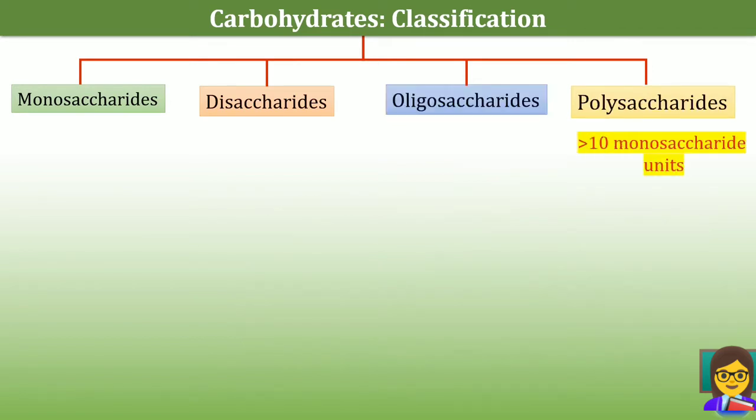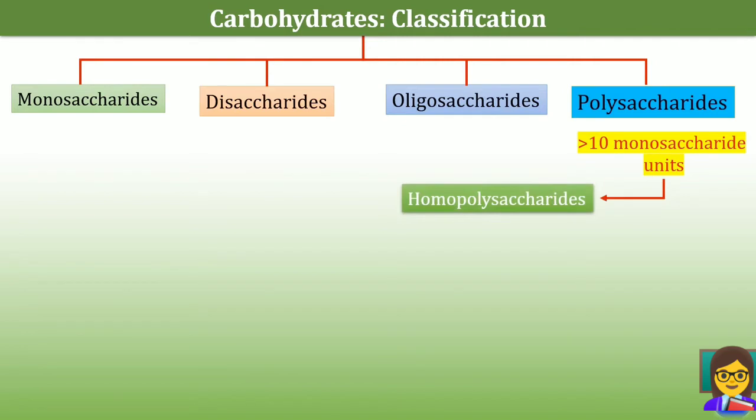Coming to the polysaccharides, they contain more than 10 monosaccharide units. These polysaccharides are also called glycans or complex carbohydrates. They have high molecular weight and are sparingly soluble in water. They are not sweet in taste and do not exhibit any properties of an aldehyde or ketone group. They are further classified as homopolysaccharides and heteropolysaccharides.